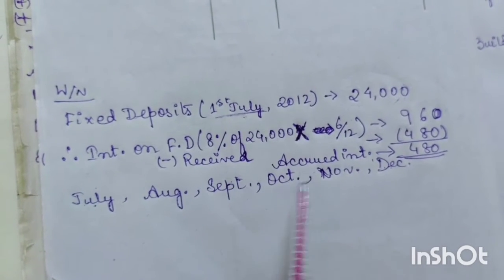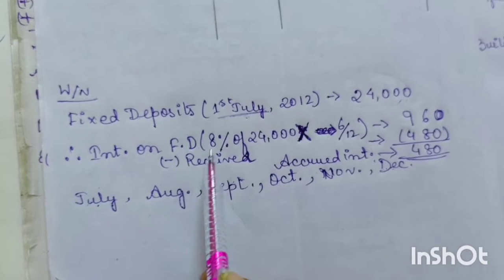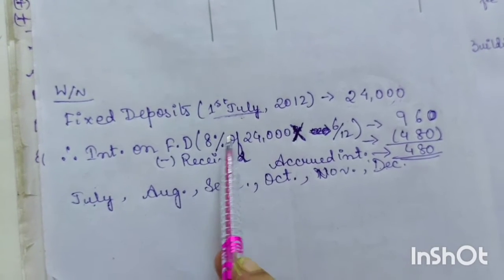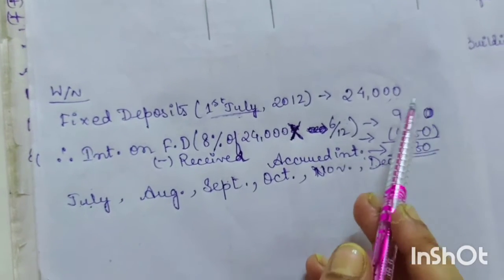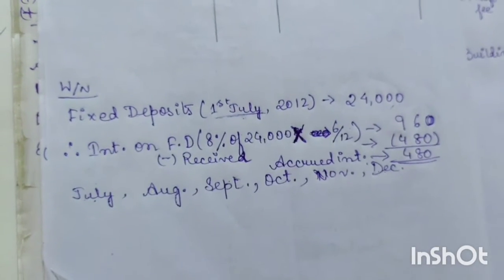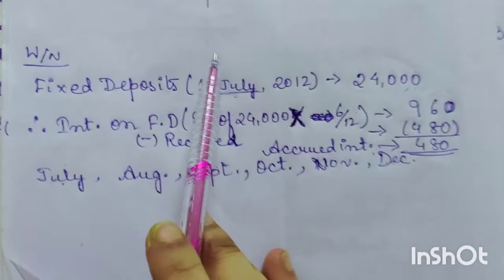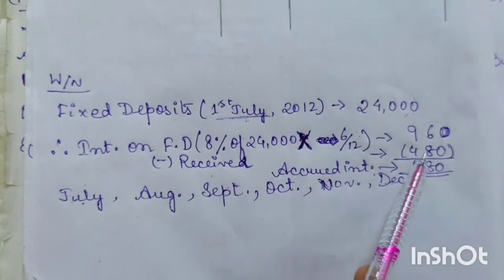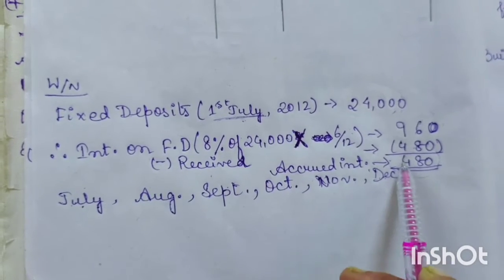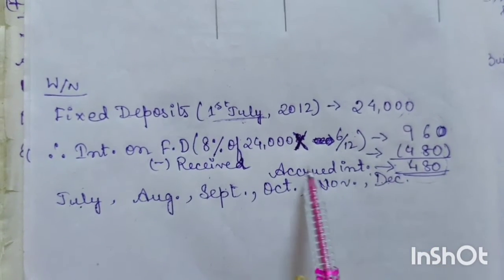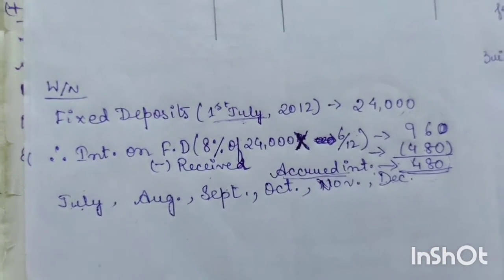So our interest will be for 6 months. That is why 8% of 24,000 into 6 by 12. So our total interest is going to be 960. During the year, how much have we received? 480. That means how much is still to be received? Again 480. So that is why we call it accrued interest.